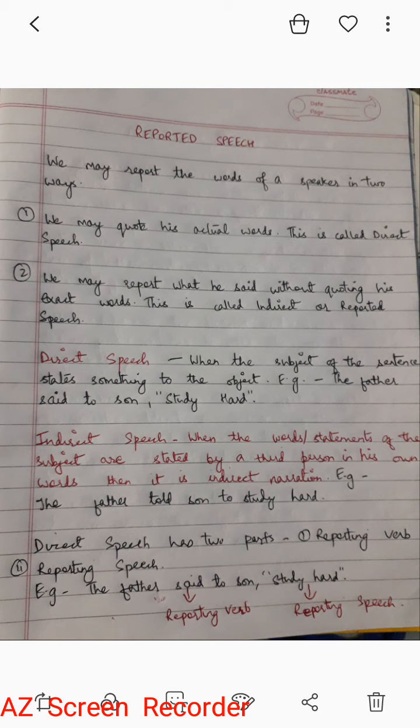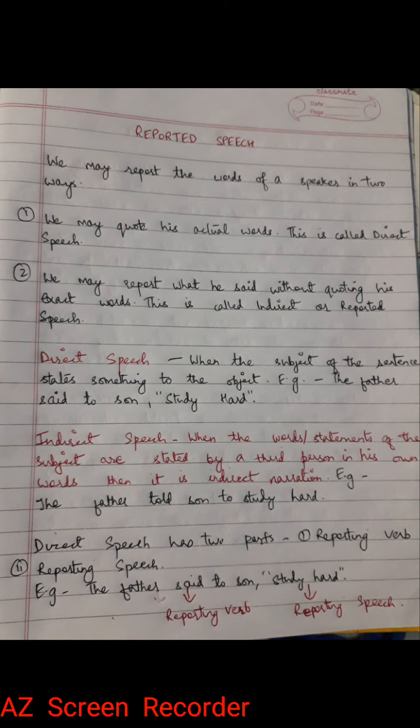Now, what is direct speech? When the subject of the sentence states something to the object, that is direct speech. Subject means the main person, the person who does the work. When he states something to someone, then that is direct speech. For example, the father said to son, study hard. We can observe this sentence. This sentence has two parts.